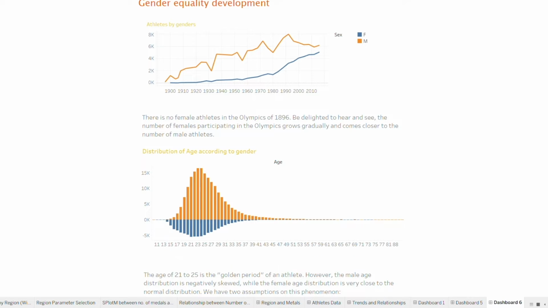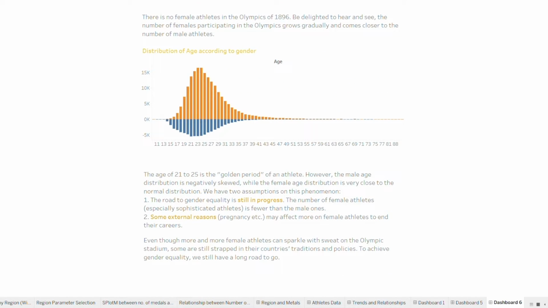Then, let's go to the age distribution graph according to gender. This graph includes athletes' ages over the years. The age of 21 to 25 is the golden period of an athlete. However, the male age distribution is negatively skewed, while the female age distribution is very close to a normal distribution.